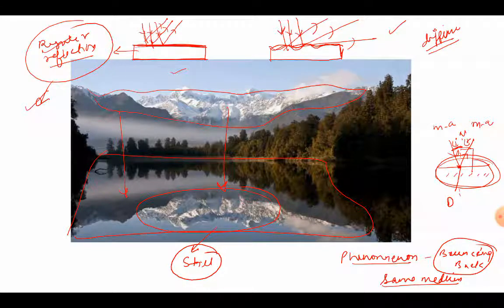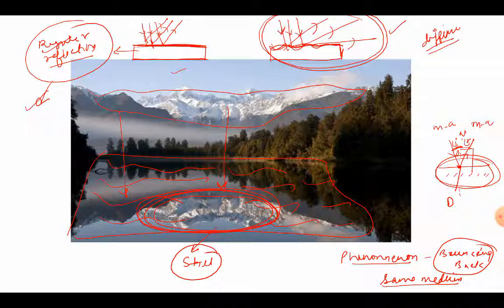But suppose the wind was blowing very fast over the surface of water, then there would be waves on the surface of water, and in that case the surface will become very rough, and such a type of reflection will take place. Now do you think under these situations these mountains will look like this in water? The answer is no, the mountains will not look like this, because now the type of reflection has changed, that is called the diffuse reflection.